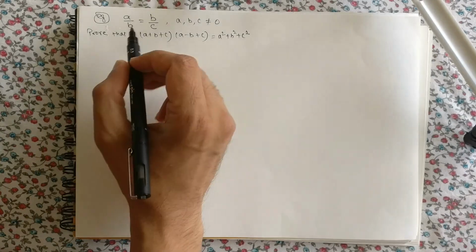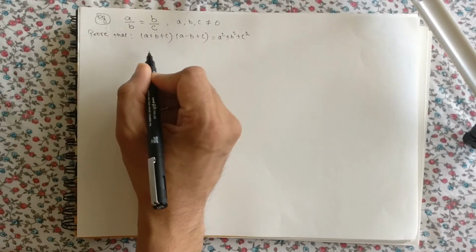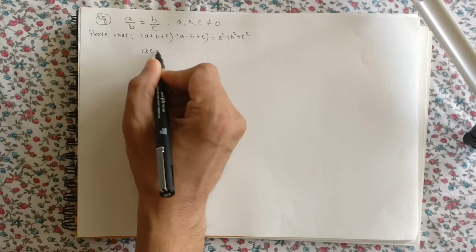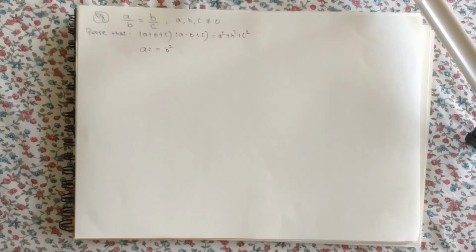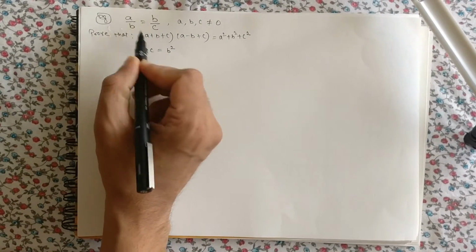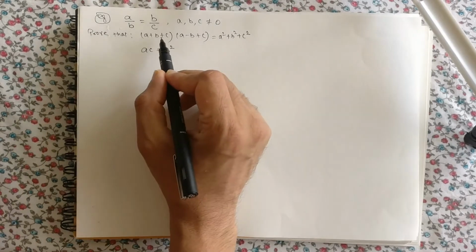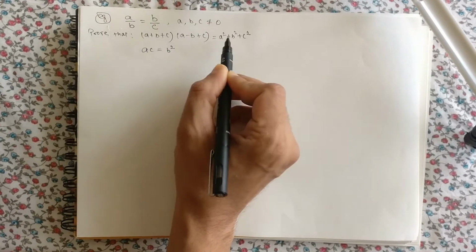So first thing, the information which is given to us is a by b is equal to b by c. So can we write it as ac is equal to b square, right? I multiplied a with c and b with b, cross multiplication, so I got ac is equal to b square. This relationship will be useful to us. Now I have to prove that this LHS is equal to this RHS.